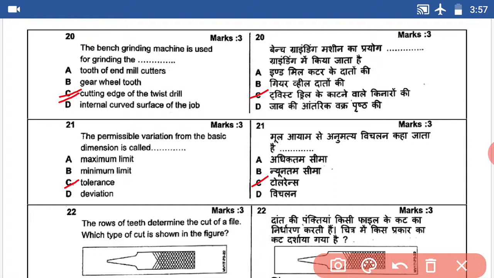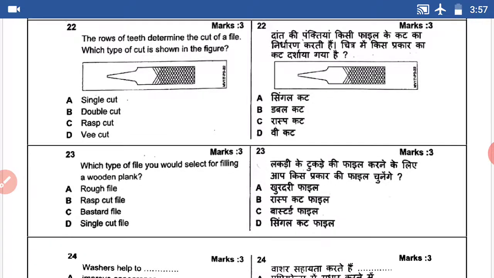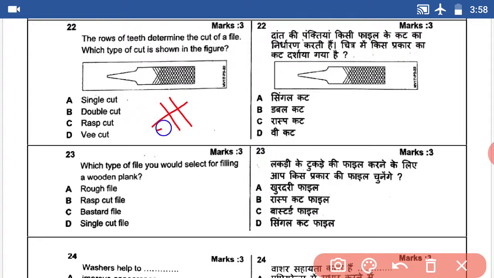Question number 22. The rows of teeth determine the cut of the file. Which type of cut is shown in the figure? Two cuts, this one, double cut file. This question's answer is B, double cut.